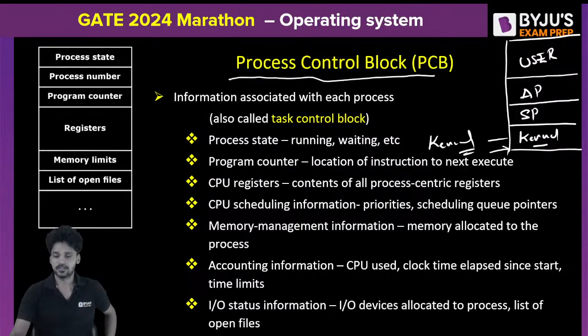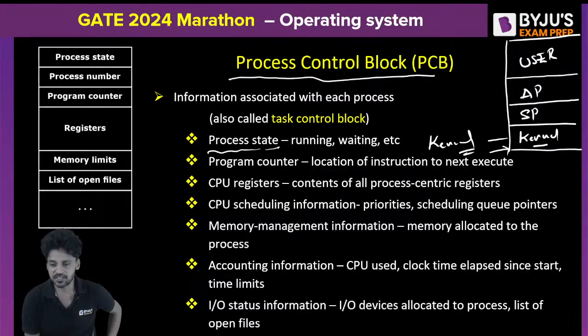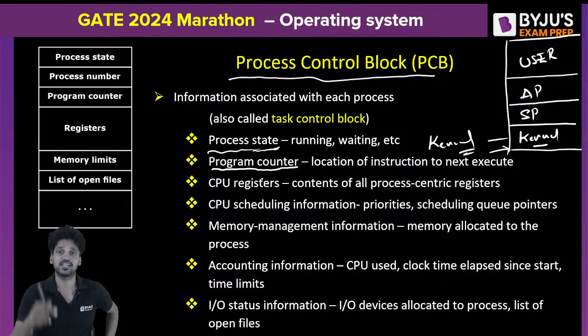Okay. Now, what will be maintained in the PCB? First of all, in the PCB, there is something called process state. Process state will be maintained, which state the process is in. And then the program counter value. What is the program counter? It stores the next instruction's address. When a process is executing, the program counter will store the next instruction's address. That will be maintained. CPU registers.